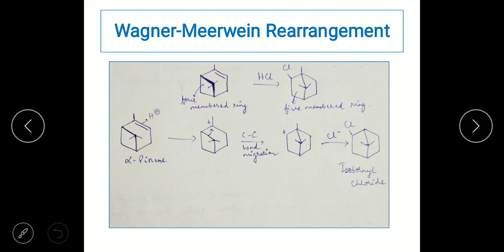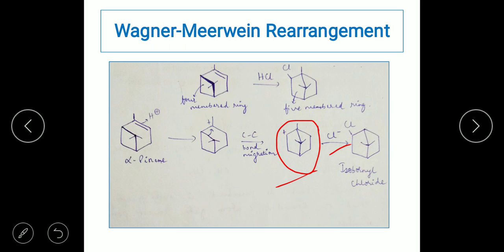So here, as there is less angle strain in this particular molecule, that is the isobornyl chloride, it is going to retain this structure and it is not going to again form any tertiary carbocation. It is going to retain itself as the secondary carbocation.